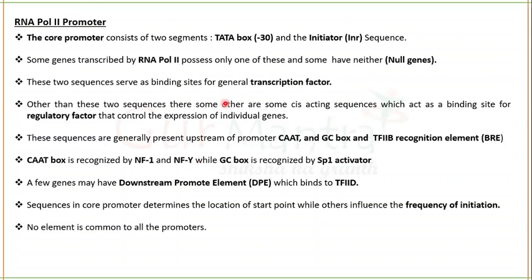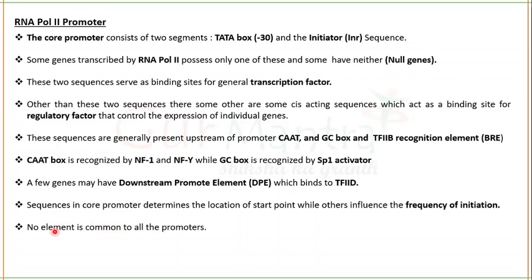Now you understand that general transcription factors will bind to the Tata box and initiator sequence, but other regulatory factors will bind to the other cis-acting sequences. A few genes may have downstream promoter element, DPE, which binds to transcription factor 2D. So sequences in the core promoter determine the location of the start point from where the transcription will be initiated, while other sequences influence the frequency of initiation.